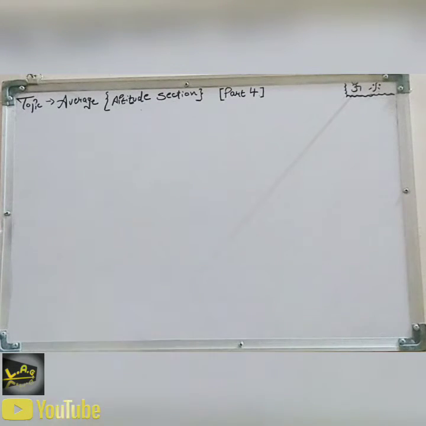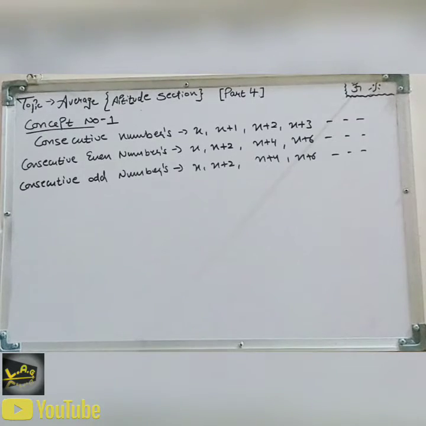So this is the last part I'm discussing today. I'll mostly cover the questions in the chapter Average. So let's start with the last part, number 4. This is concept number 1 in part 4 of Average. There are 2 or 3 concepts I'm going to discuss today. Number 1 is consecutive numbers.